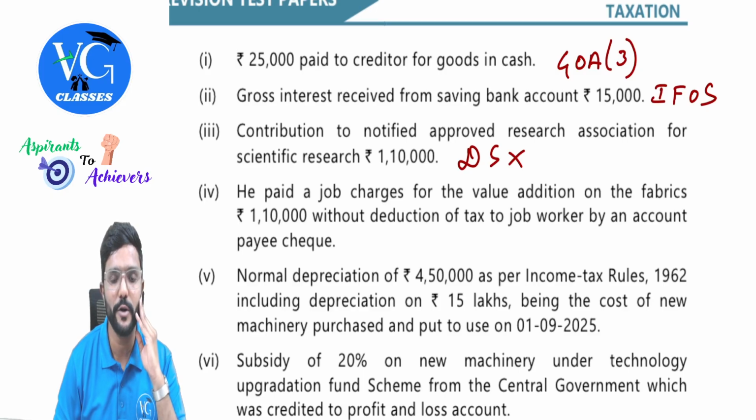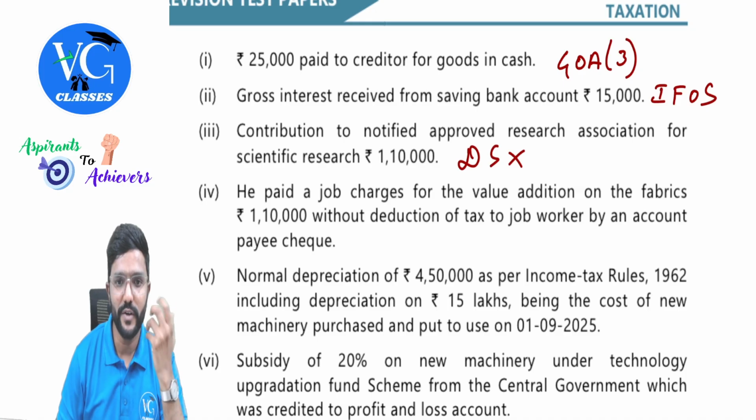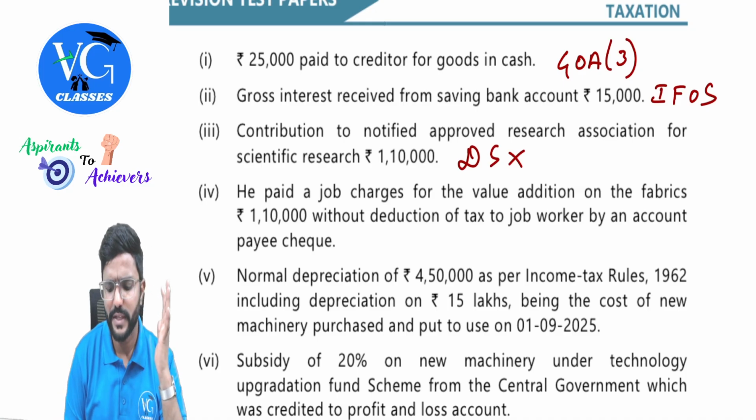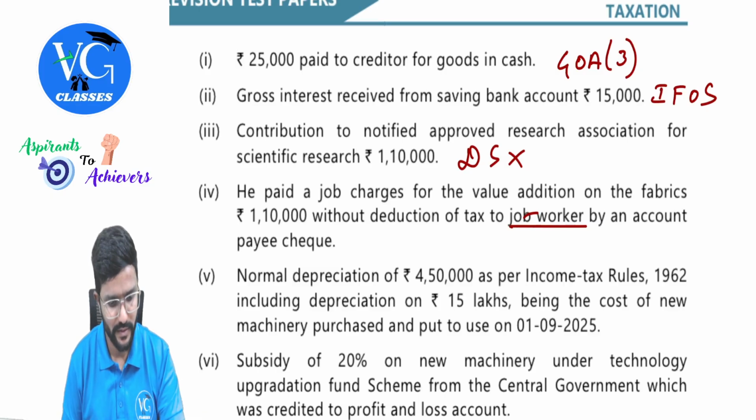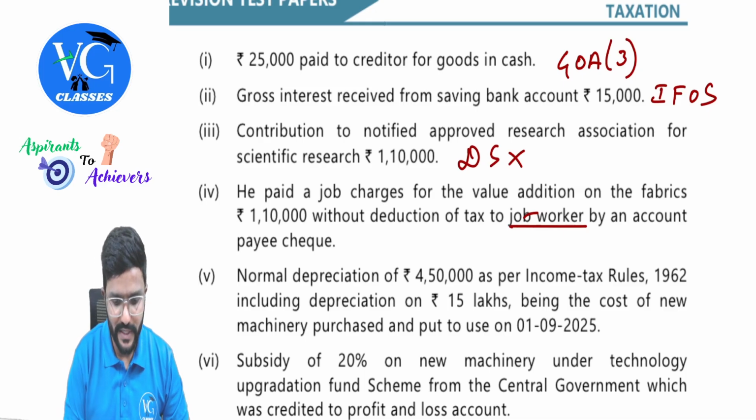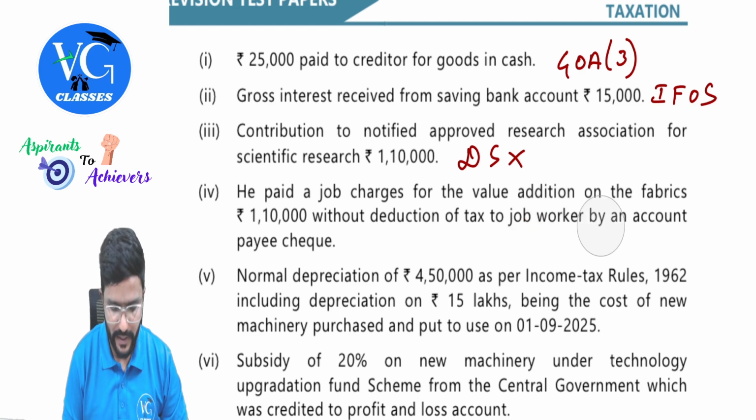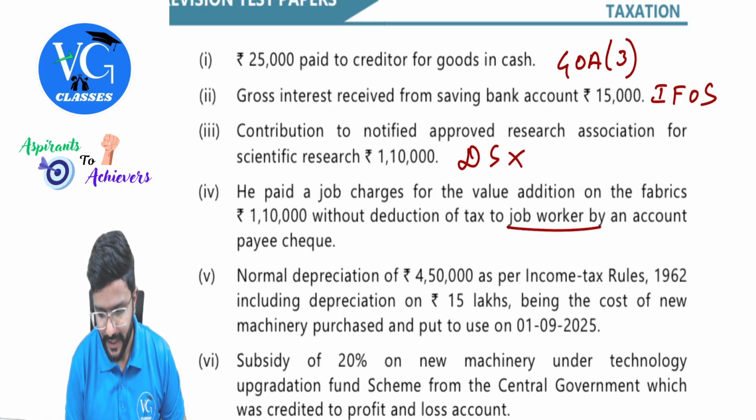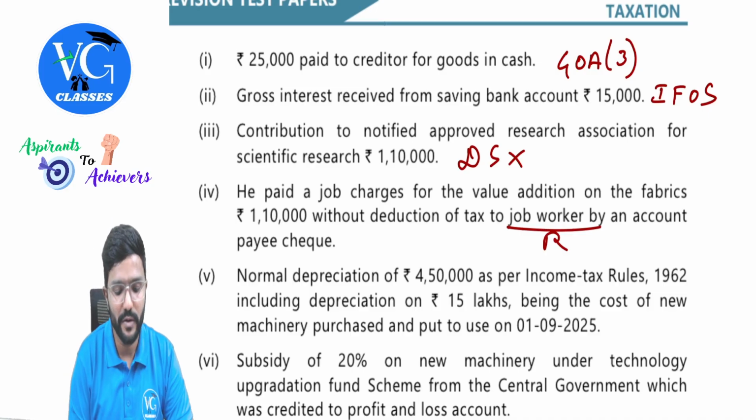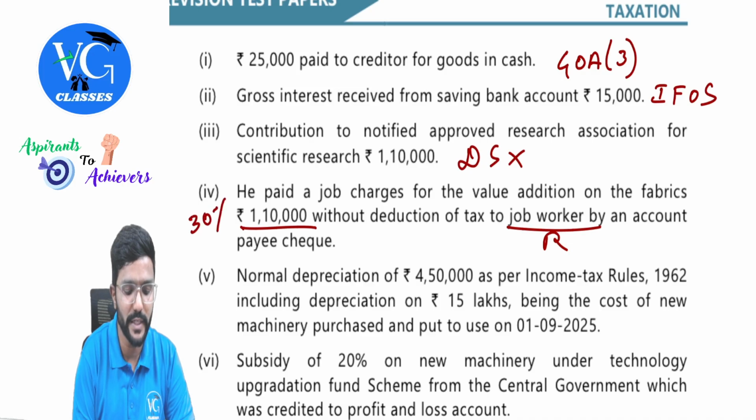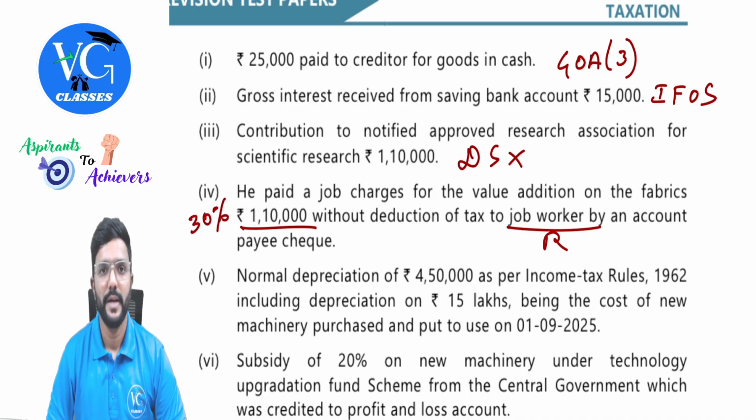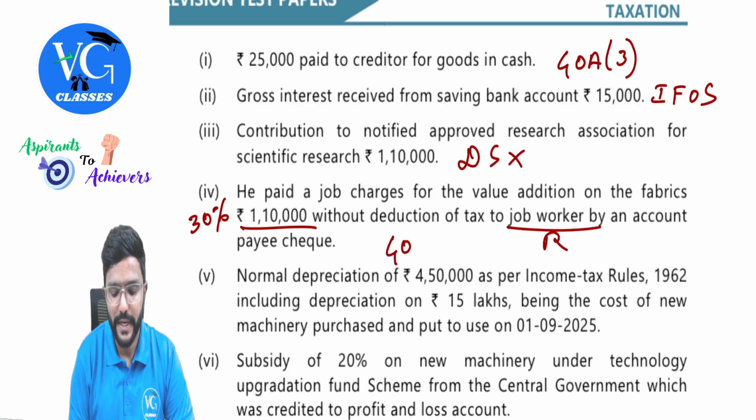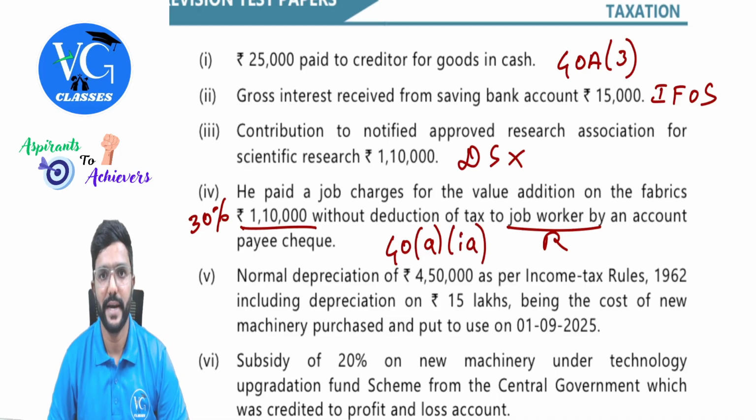He paid job charges for the value addition on the fabrics of 1,10,000 without deduction of tax to a job worker by an account payee cheque. Guys, let us assume he is a resident. So how much would be disallowed? 1,10,000 into 30% will be disallowed because TDS is not deducted, as per section 40A(1)(a). 30% will be disallowed, guys, in the current year